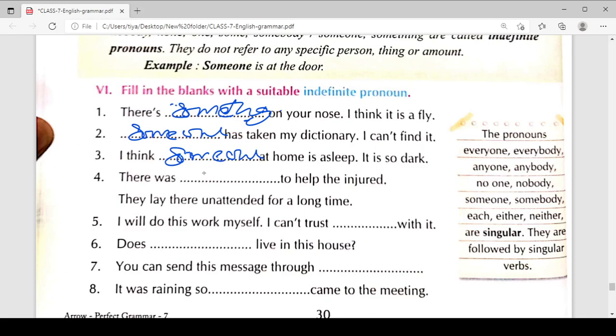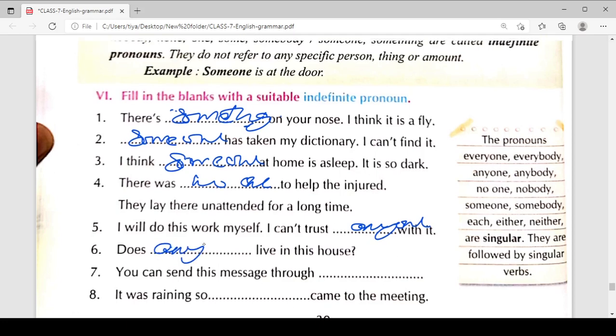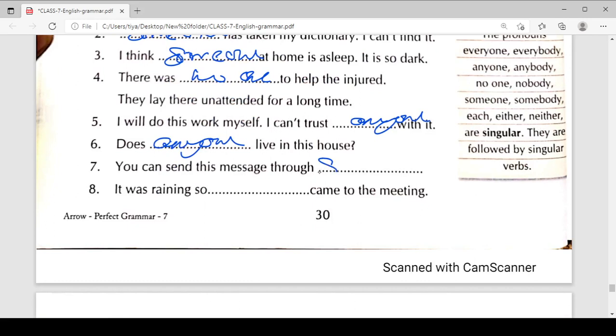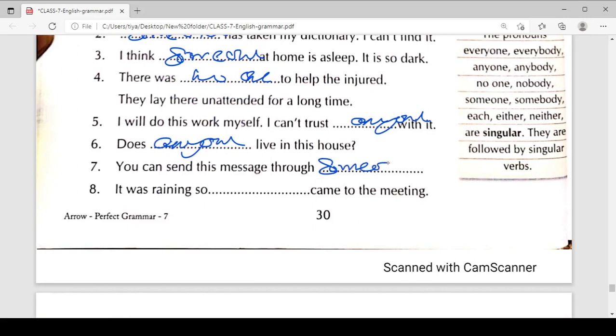There is no one, मतलब वहां पर इंजर्ड की हेल्प करने के लिए कोई भी नहीं था। I will do this work myself. I can trust anyone, I can't trust anyone, ओके, मैं किसी पर भी भरोसा नहीं कर सकता। Does anyone live in this house? You can send this message through someone, मतलब आप ये मैसेज को किसी के थ्रू भेज सकते हो।